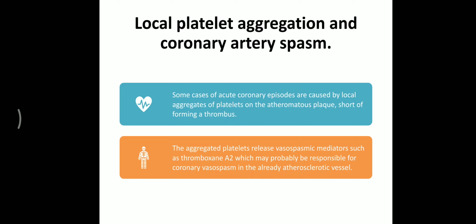And during this aggregation, the platelets release vasospastic mediators like thromboxane A2, which is responsible for contraction, causing a spasm of the coronary artery. This is a coronary artery vasospasm in an artery already affected by atherosclerosis. That may develop into myocardial infarction.